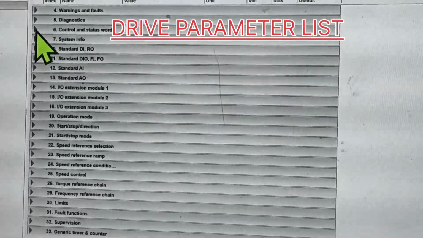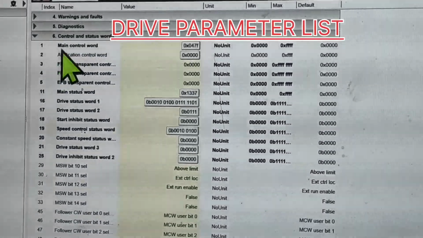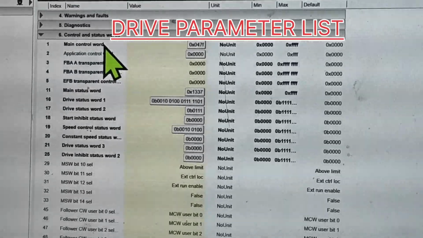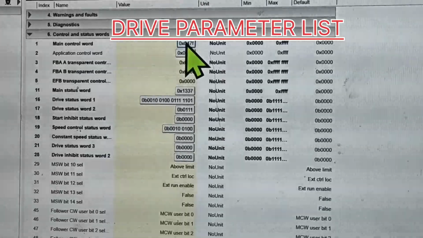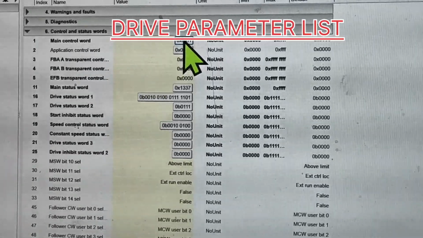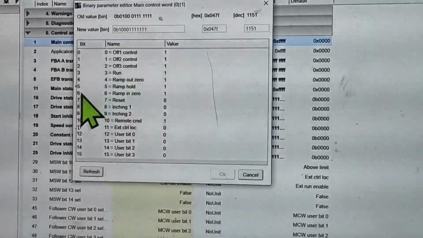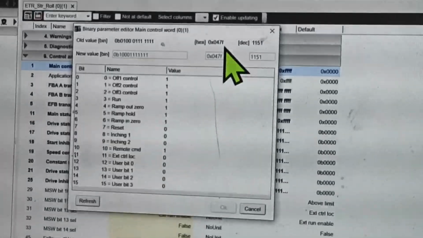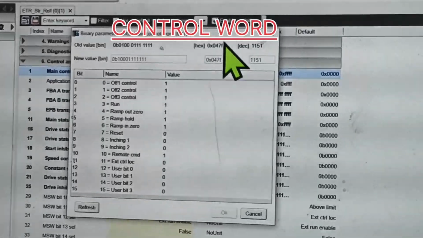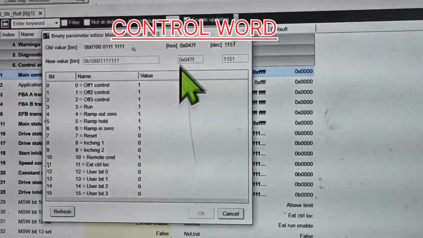The control word parameters group is group number 6. In group 6, this is the main control word which is coming from the PLC to the drive. So we should know which control word signal is coming here. You just open this one. This value, 047F in hexadecimal, is coming from the PLC to here.